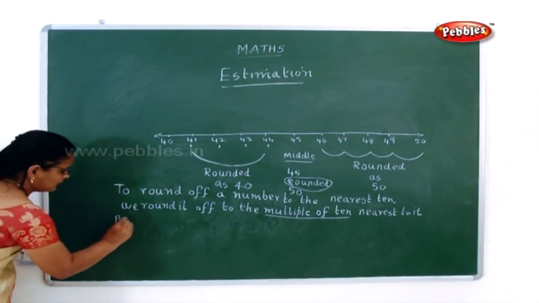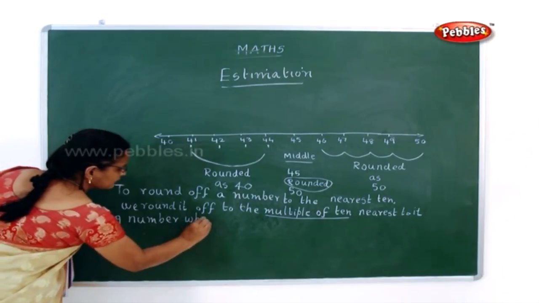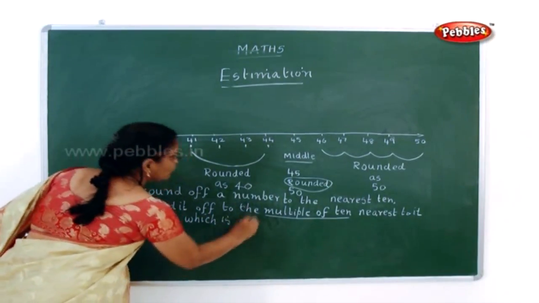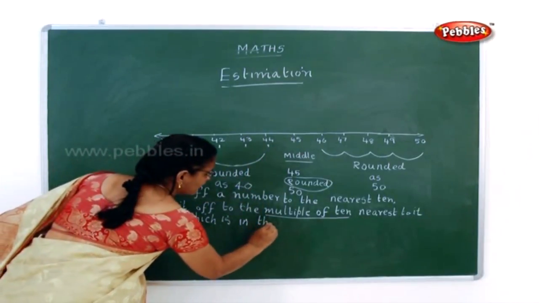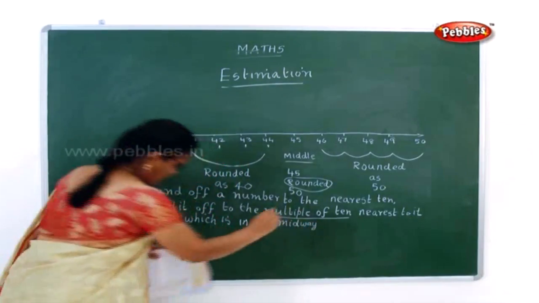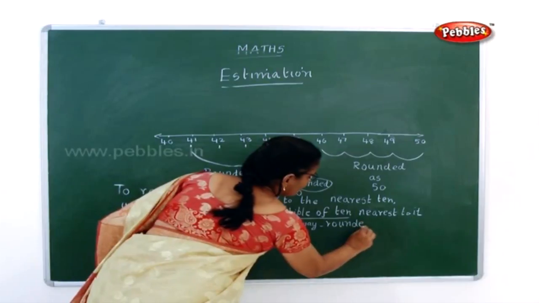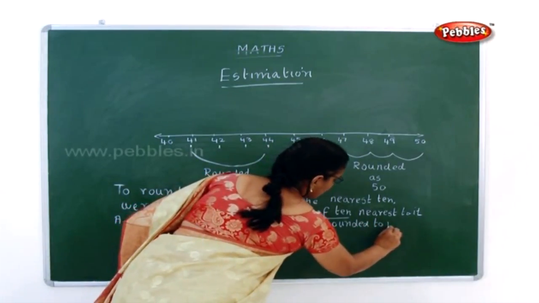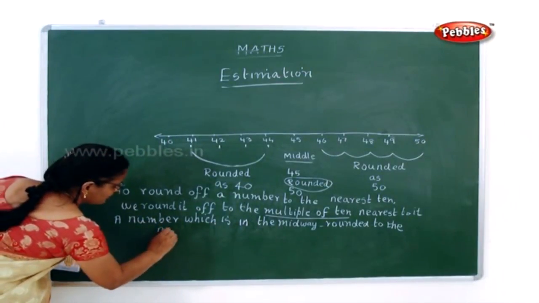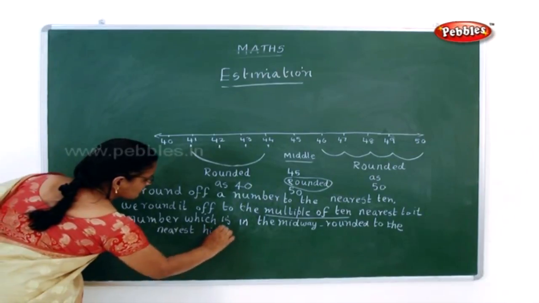Now a number which is in the midway, I told you this 45 which is in the midway or in the middle, can be rounded to the nearest highest ten.